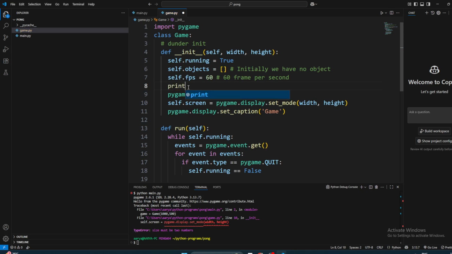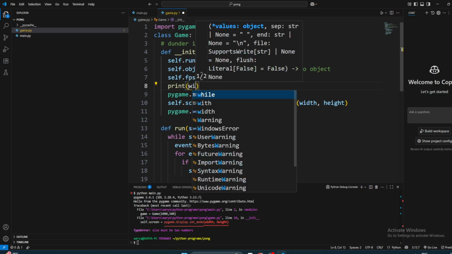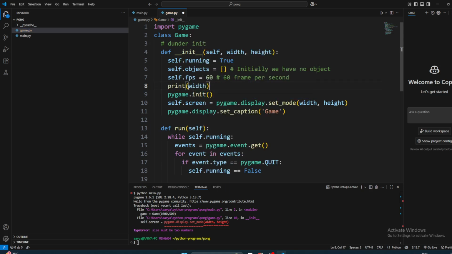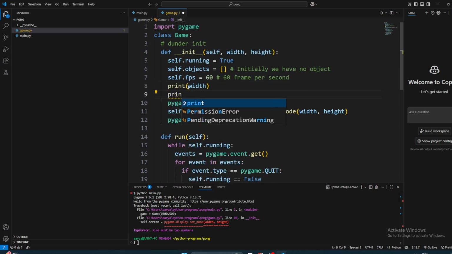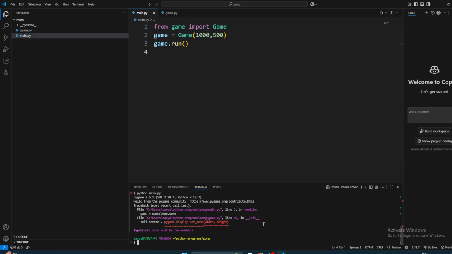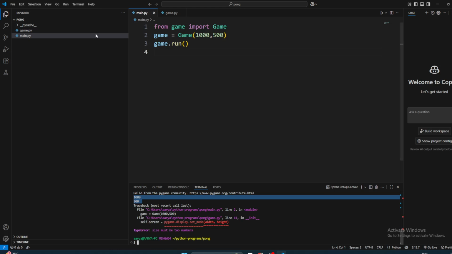Print width and print height. So we expect it to be passed here, right? When we set it here, and that should come here, height, and then we're gonna try it again. Yeah, we are passing that, 500 and 100, but still giving us an error.